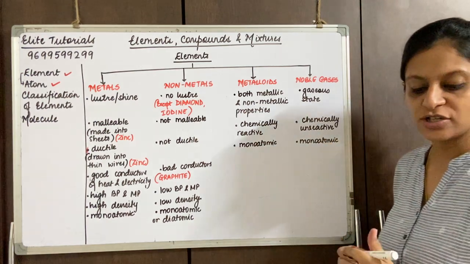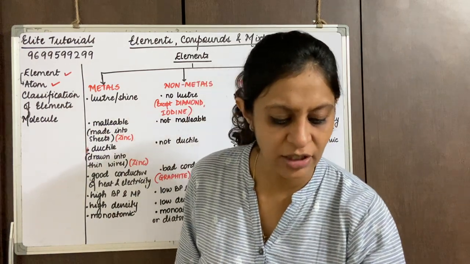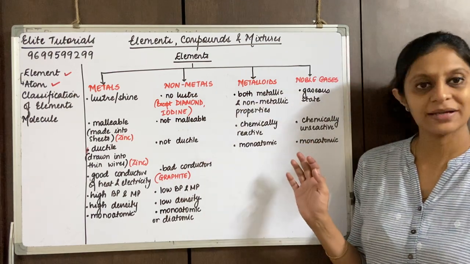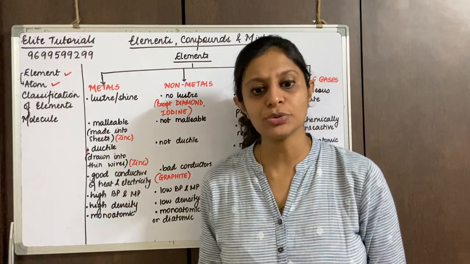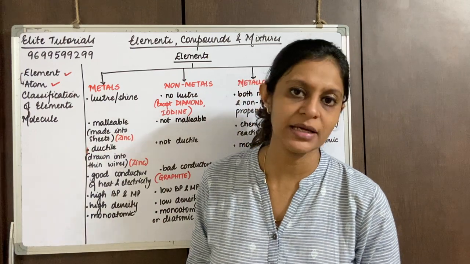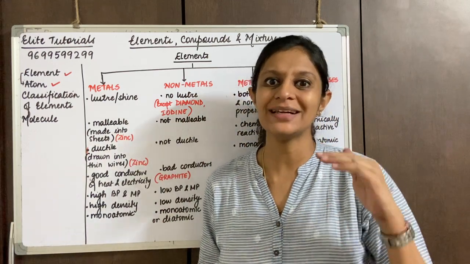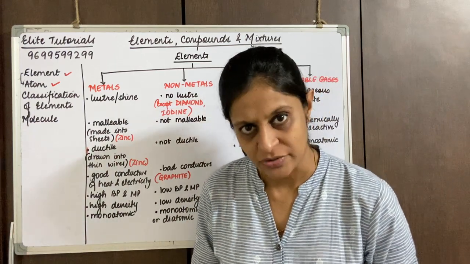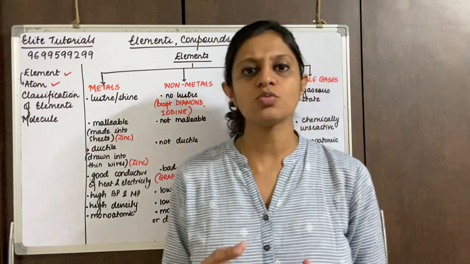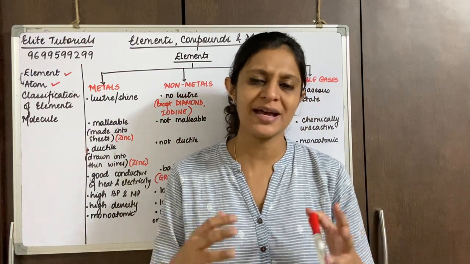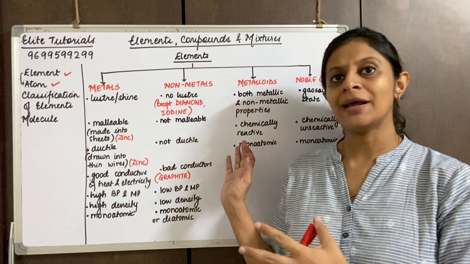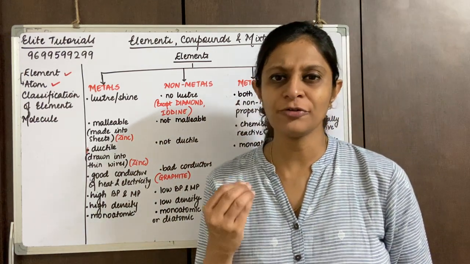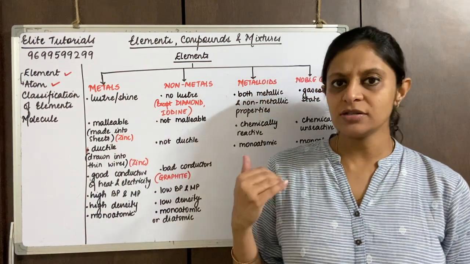I'm sure you've understood the broad categories of metals, non-metals, metalloids and noble gases. Now, what you need to know for your course pattern, till the 8th standard or maybe till the 10th standard, is that you are only supposed to learn the first 20 elements. We have to classify them as metals, non-metals, metalloids and noble gases, and along with that we will also learn a few extra examples of metals, non-metals and metalloids.